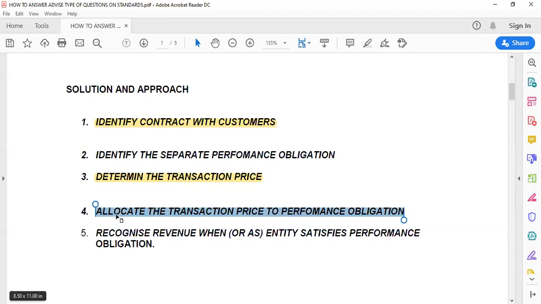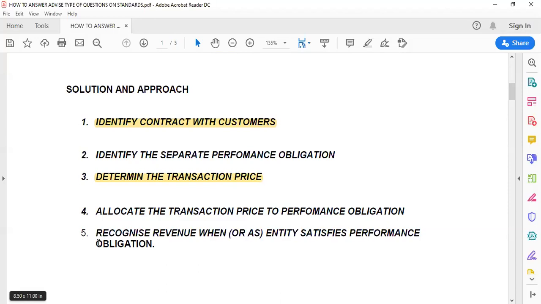It's like when you go to a movie, you buy a ticket from whoever sells the tickets. For them, they don't recognize revenue because you've paid. No, you are a liability to them. They only recognize revenue the moment you watch the movie because they've satisfied their obligation. It's the same case with this one, or even the example I gave of a car.